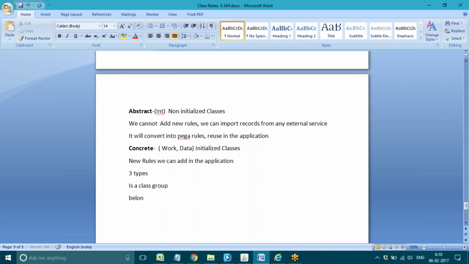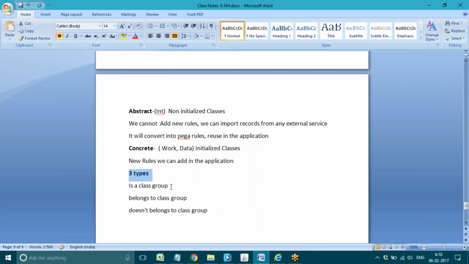So these are automatically generated, no need to manually create any of these classes. I'll show the structure of these classes also. Belongs to class group, and does not belong to class group. So these are the three types of concrete.